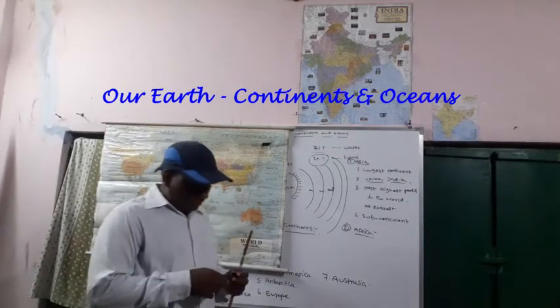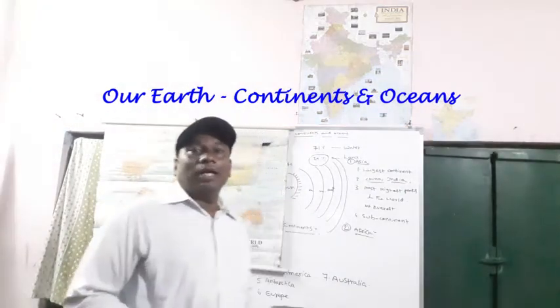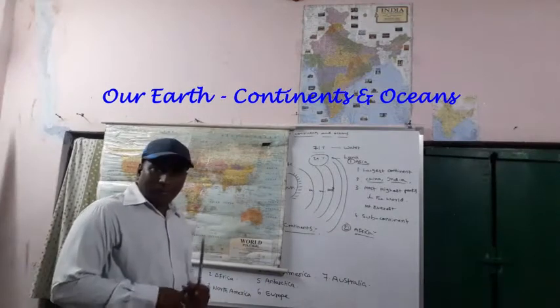I am asking one question to you. Which is the largest desert? Very good, Sahara.